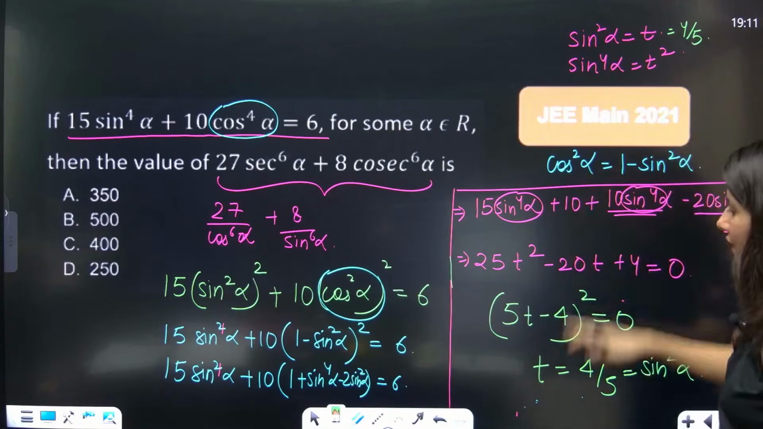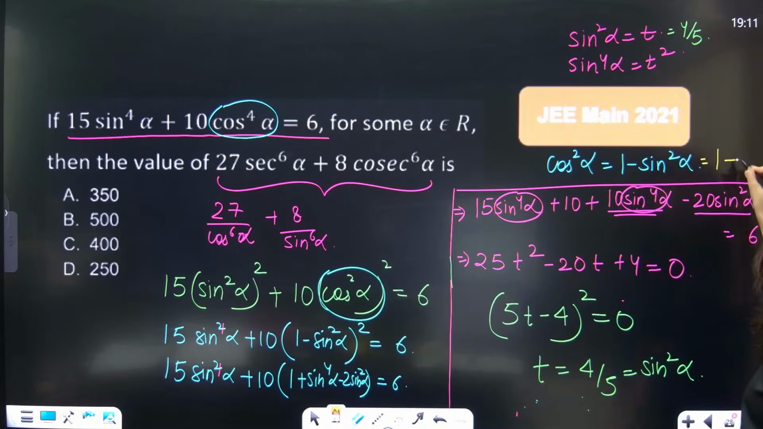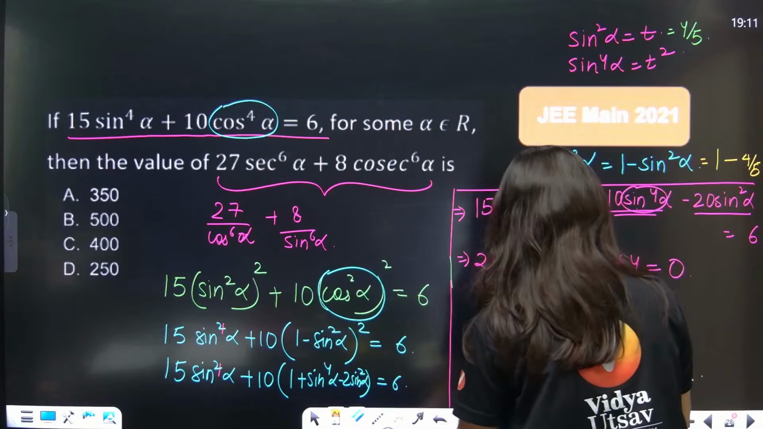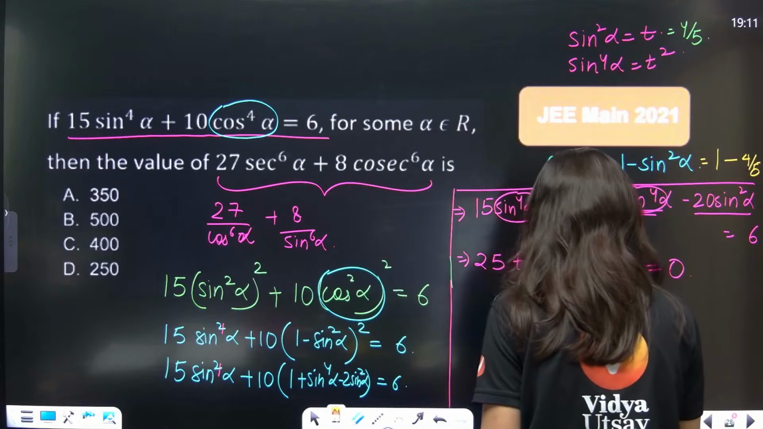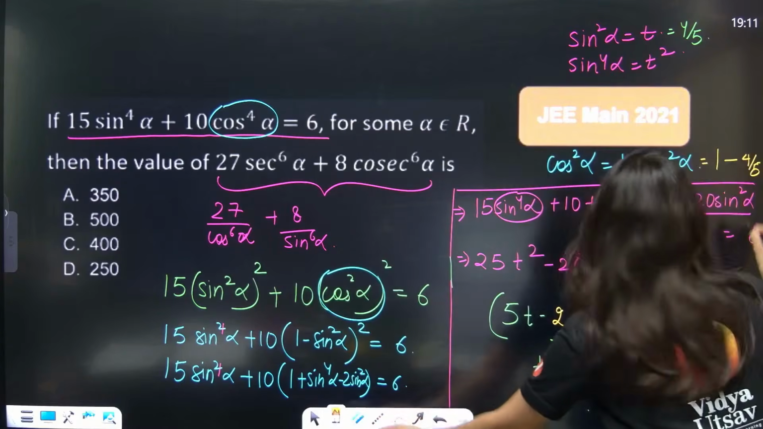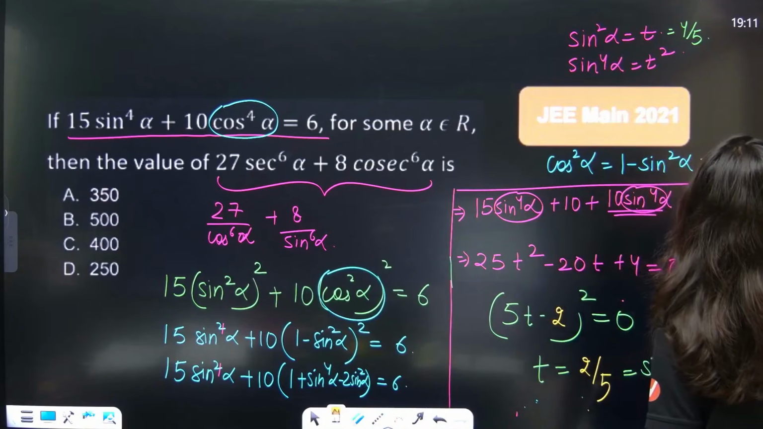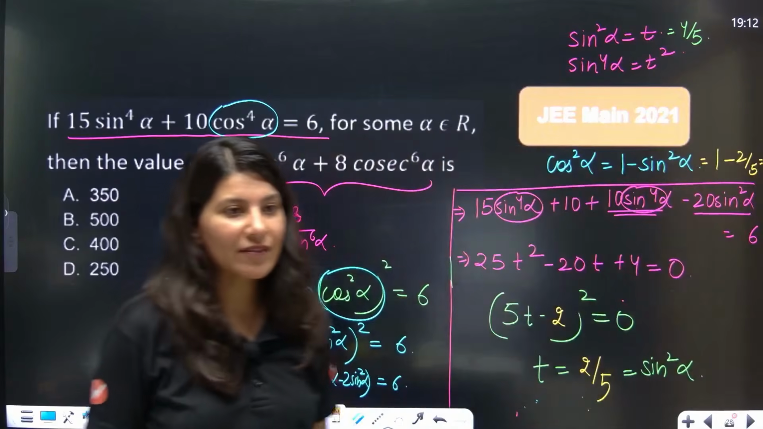And cos square alpha is what? Cos square alpha is 1 minus sine square alpha. So 1 minus 4 by 5 will be nothing but, oops, sorry, this is 5t minus 2 whole square. Sorry, this is your 2. So t is nothing but 2 by 5. Sine square alpha is 2 by 5. 1 minus 2 by 5 is your 3 by 5. Okay, 1 minus 2 by 5 is 3 by 5.